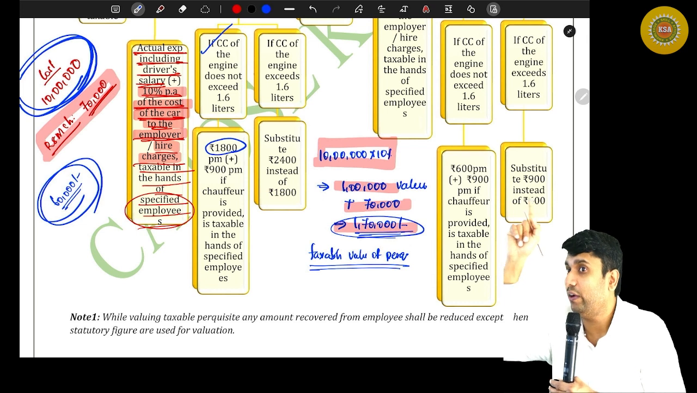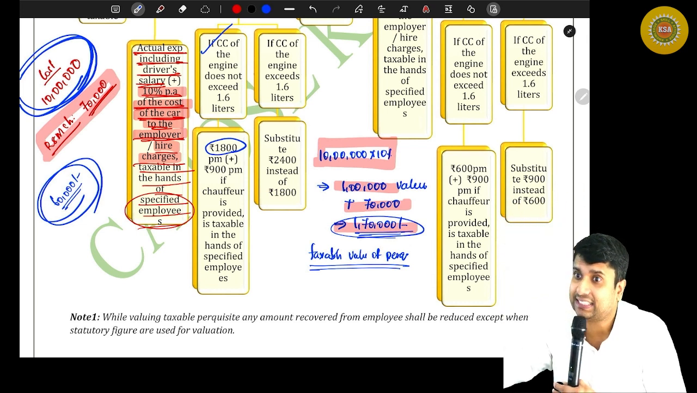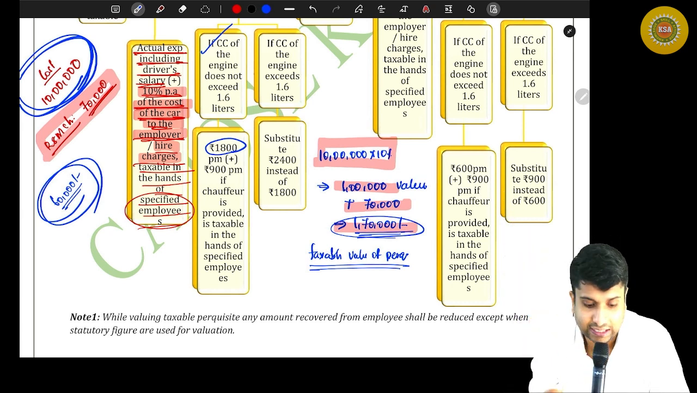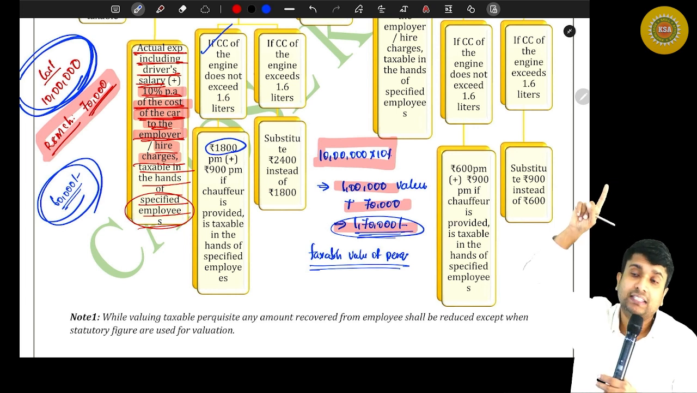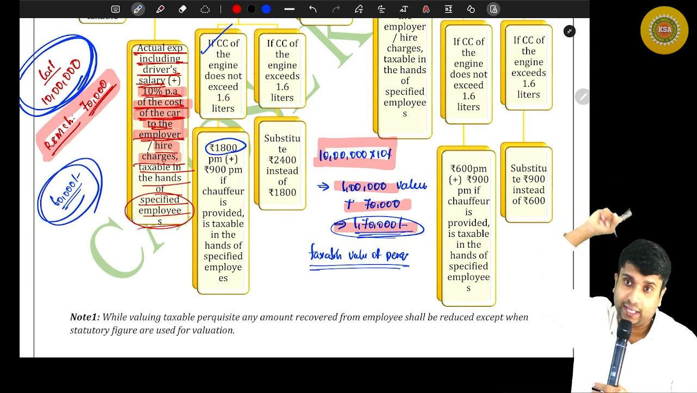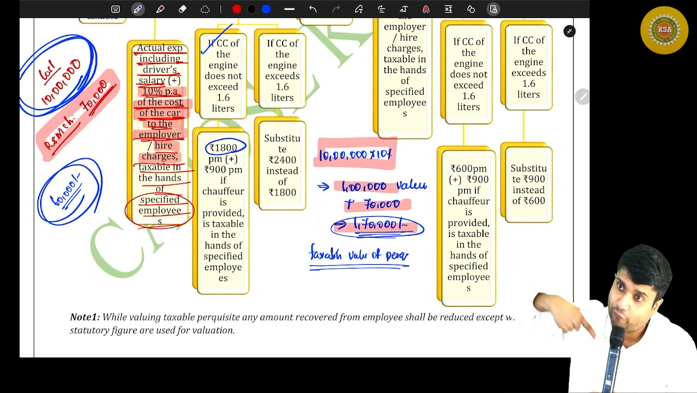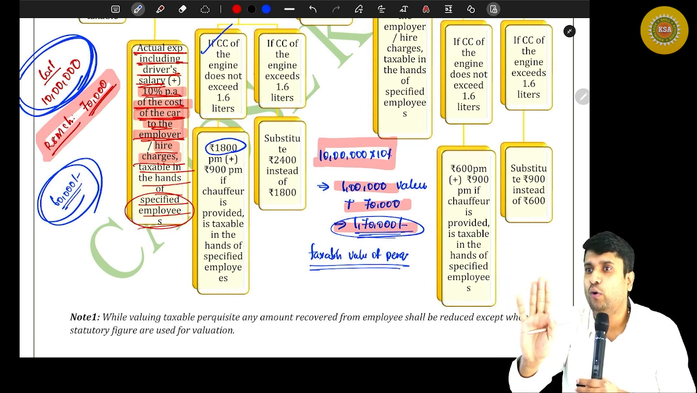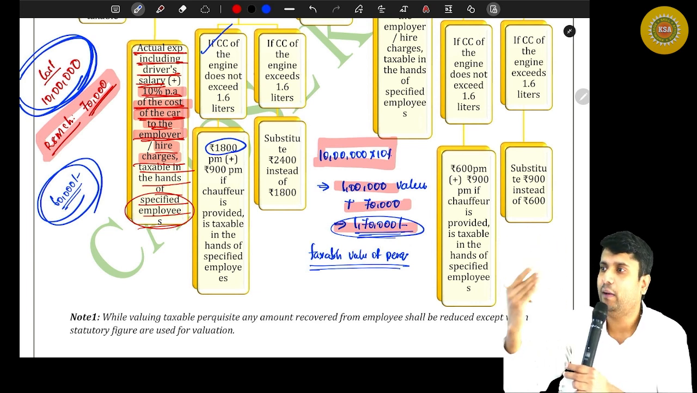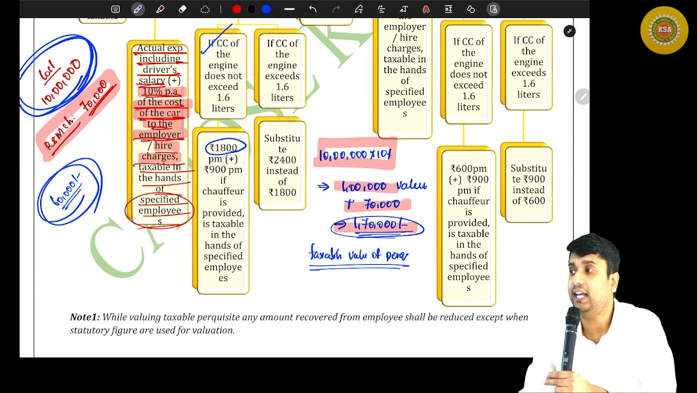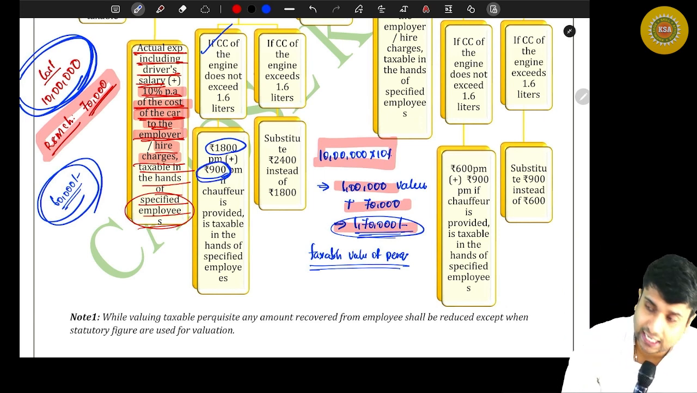In the last chart, what we have seen is you write down the actual expenditure, then deduct 1800. Yes or no? Here what they are saying, if the car is owned by the employer and maintenance charges are met by the employer, and the car is used by the employee for private as well as official purpose, then how do you value? Don't deduct anything. You take 1800 rupees per month as the taxable value of perquisite, if the car's cubic capacity is less than or equal to 1.6. And if there is a driver, you can take an additional 900.